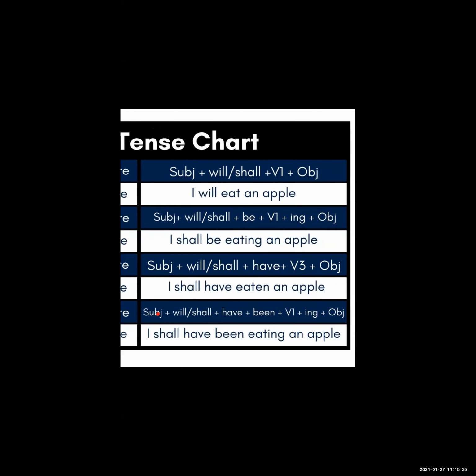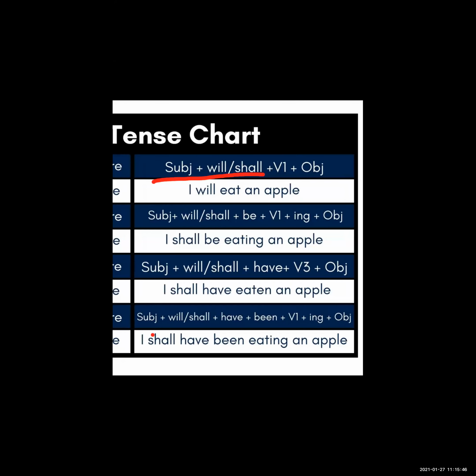Here will, shall, these helping verbs show us about the future tense. Okay, now see here, shall and will. So generally we use shall with pronouns I and we. Okay, and will we use with he, she, it, and with you and with they also. Okay, now see the example. I will eat an apple. We can say that I shall eat an apple also.